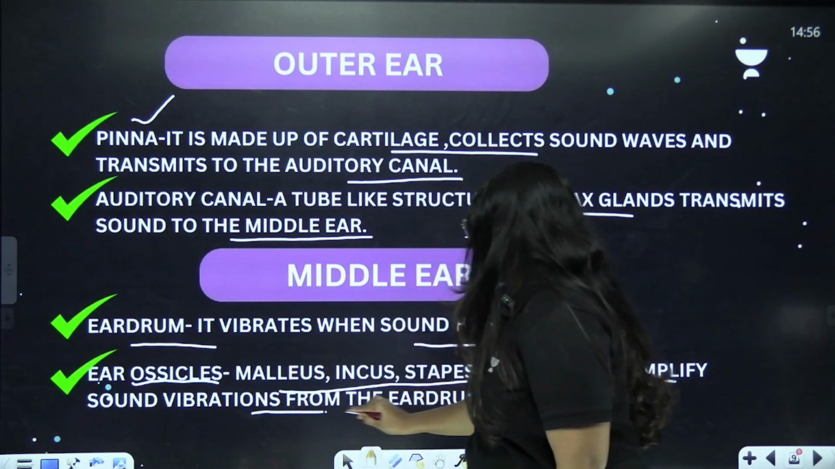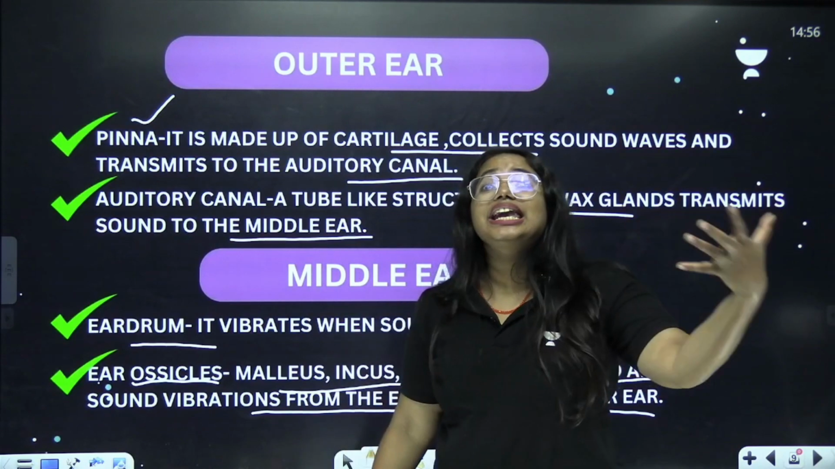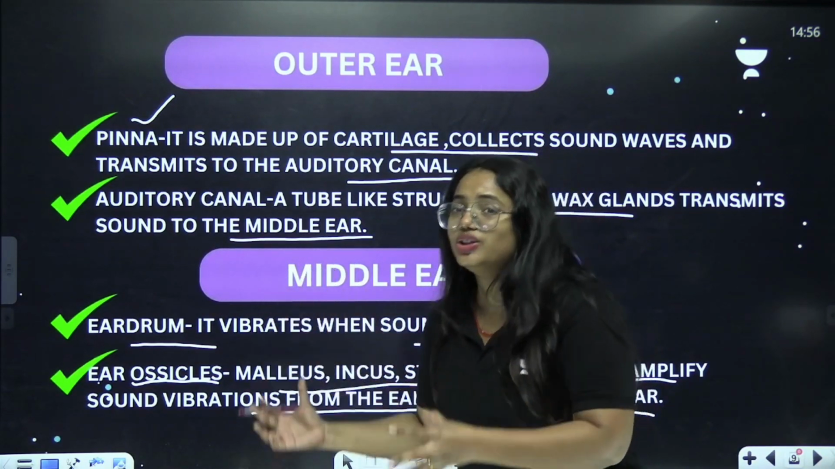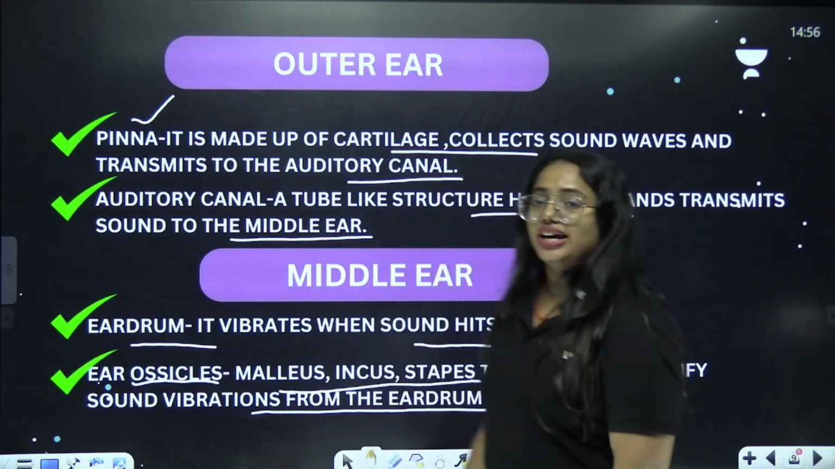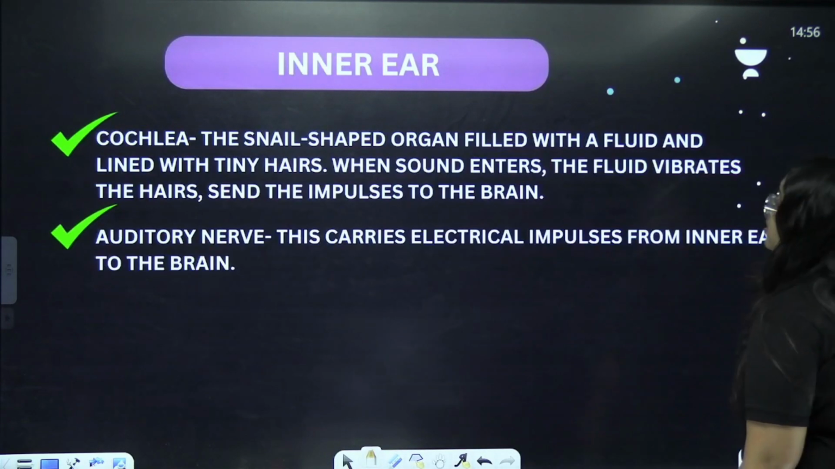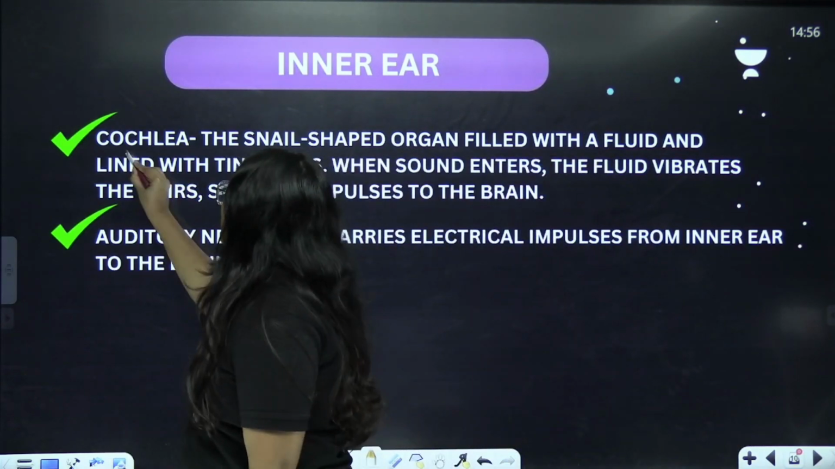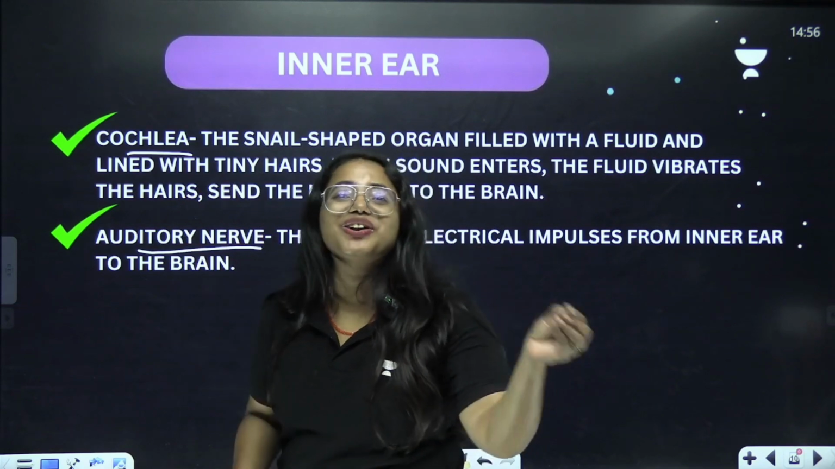So the vibration from the eardrum gets transmitted to the inner ear. Clear? So now we are in the middle ear. Now the sound again has to be transmitted towards the inner ear. That is where we are going to learn about the inner ear. The inner ear also has two parts. What are they? Cochlea and auditory nerve. What is the function of the cochlea? The cochlea looks like a snail.